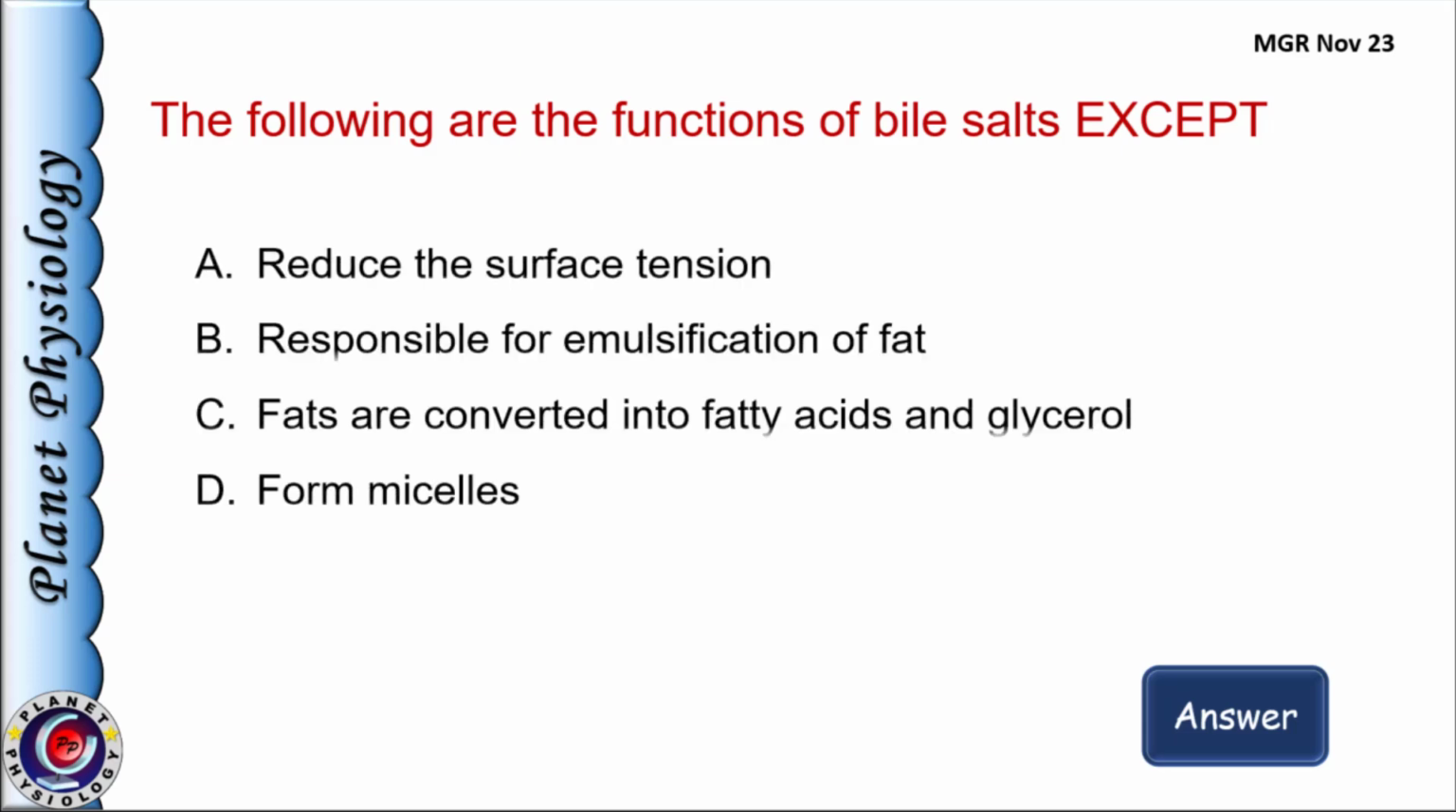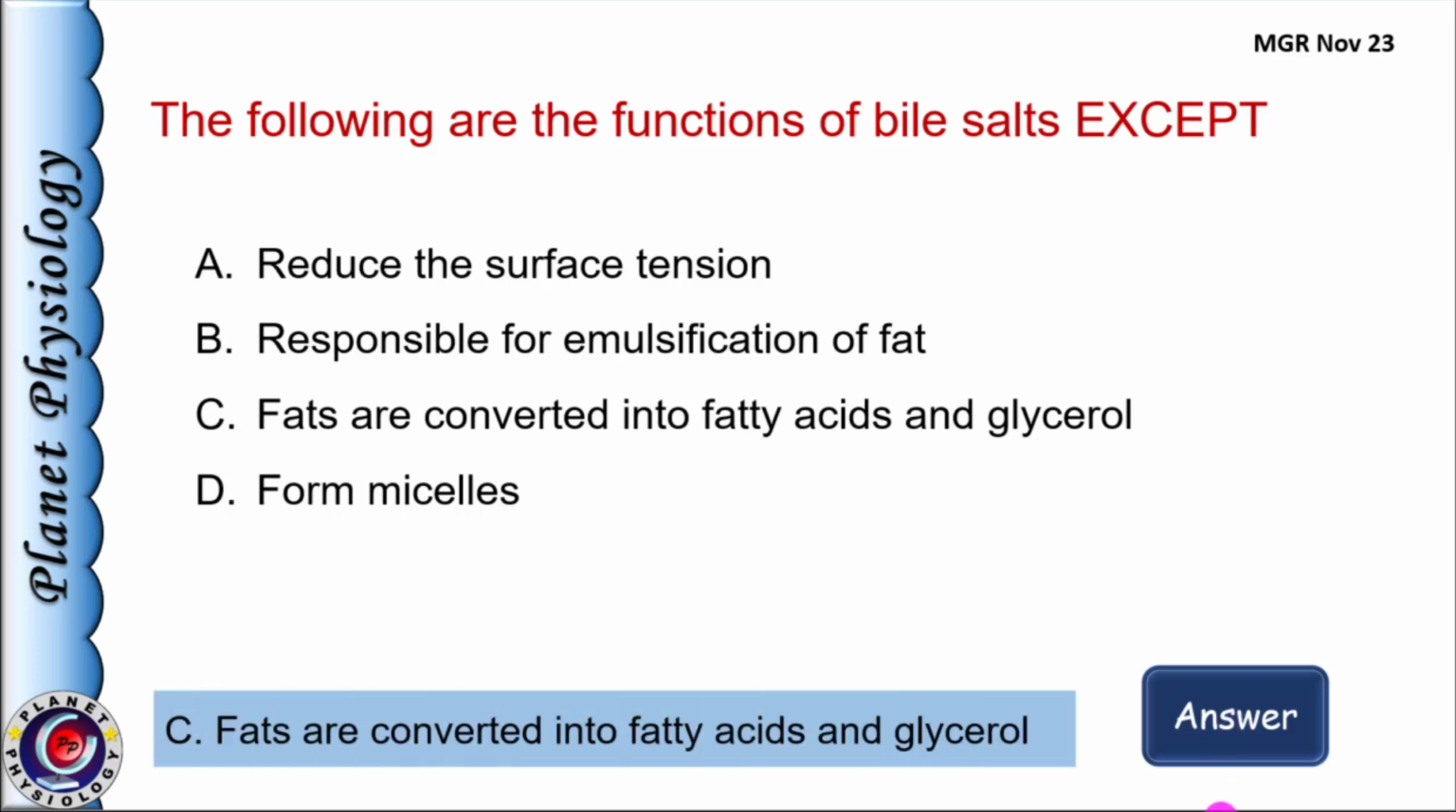Next question. The following are the functions of bile salts except A. Reduce the surface tension, B. Responsible for emulsification of the fat, C. Fats are converted into fatty acids and glycerol, and D. Forms micelle. Bile salts reduce surface tension of the fat globule and cause emulsification of the fat. Both these actions help in fat digestion. Digestive end products are also surrounded by bile salts to form micelle, while option C, conversion of fat into fatty acid and glycerol, is the function of lipases and not the bile salt, and hence the correct answer is option C.